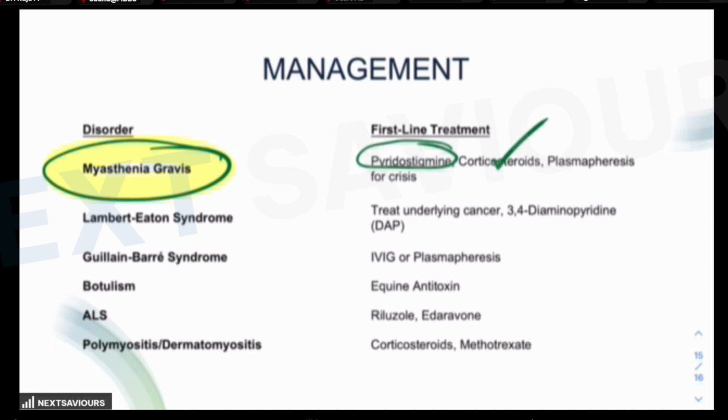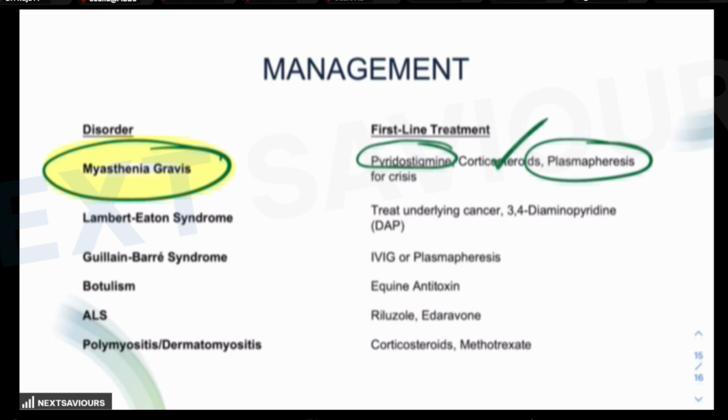All right, in order to have long-term control, the immunosuppressive therapy is required. But for the management of the myasthenic crisis, plasmapheresis is required. What is myasthenic crisis? It is a life-threatening exacerbation of the weakness which might result in respiratory failure.